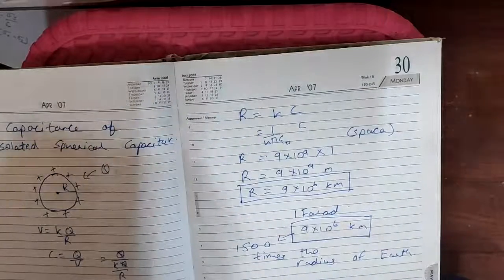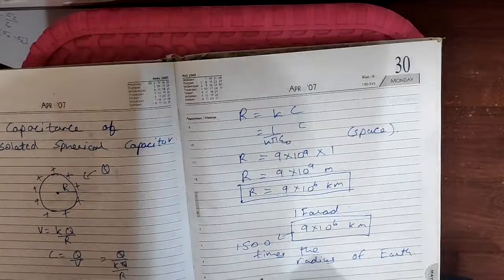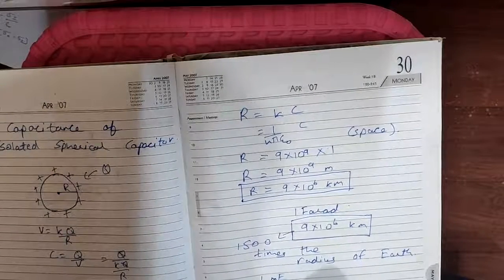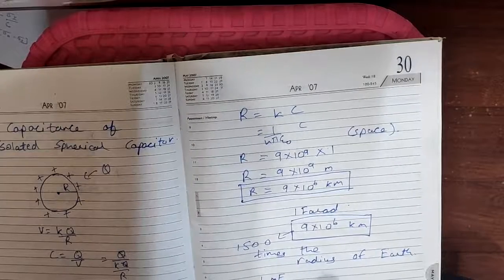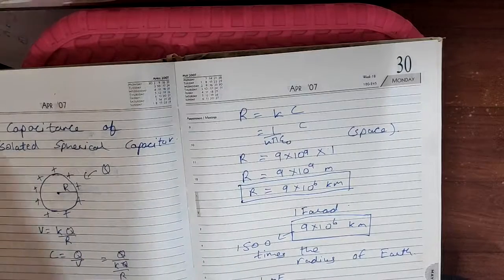So from this we can get the feeling that 1 farad capacitance is of a very high range and is practically of no use. So generally what we use is 1 millifarad, 1 microfarad or 1 picofarad, that we have talked about in the previous lecture. I hope this is very clear to you.